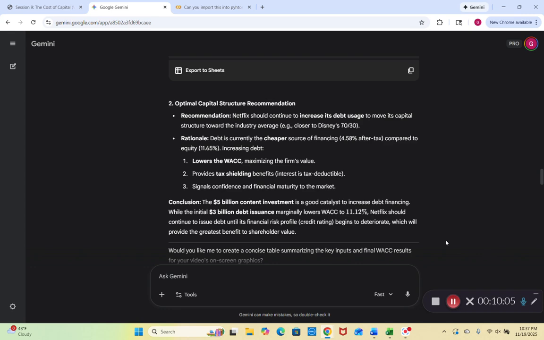Our rationale: debt is currently the cheapest source of financing, 4.58% after tax, compared to equity, 11.65%. Increasing debt lowers the WACC, maximizing the firm's value. It provides tax shielding benefits as interest is tax deductible, and it signals confidence in financial maturity to the market. So in conclusion, the $5 billion content investment is a good catalyst to increase debt financing. While the initial $3 billion debt issuance marginally lowers WACC to 11.12%, Netflix should continue to issue debt until its financial risk profile, its credit rating, begins to deteriorate, which will provide the greatest benefit to shareholder value.